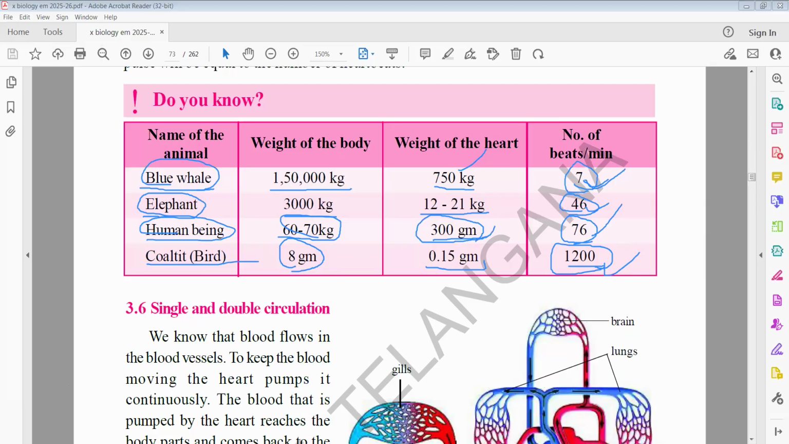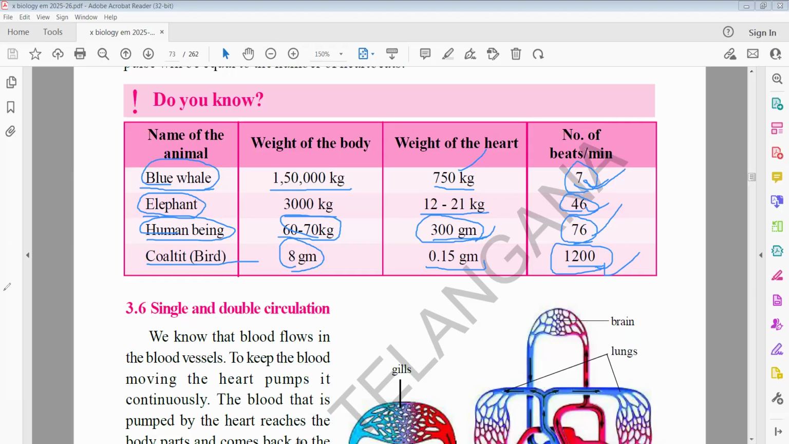So finally, we should conclude that the heartbeat depends upon the weight of the heart and the weight of the organism. If the weight of the heart and body is more, the heartbeat is less. If the body and heart weight is less, the heartbeat is more. So this table is very important.